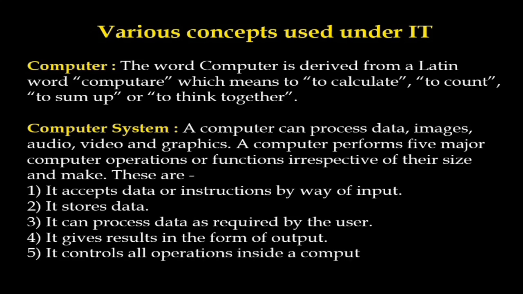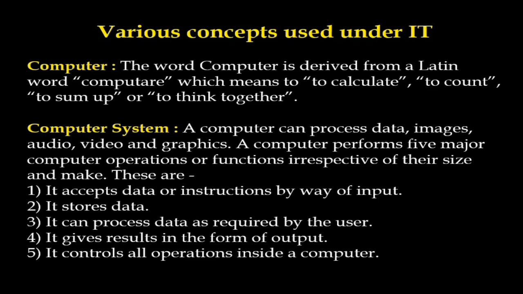So these are the functions irrespective of their size. First, it accepts the data from the users, that is also called the input. It stores it, it processes it and gives us meaningful information, and that machine is called the computer system.